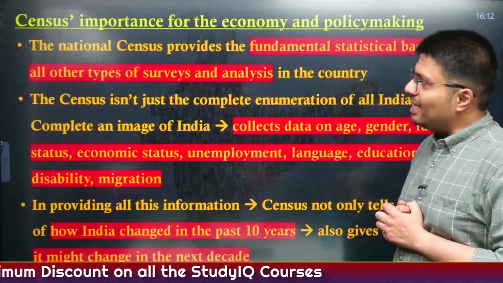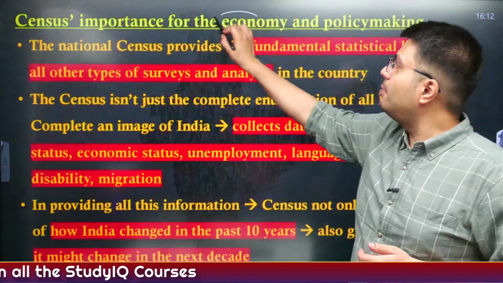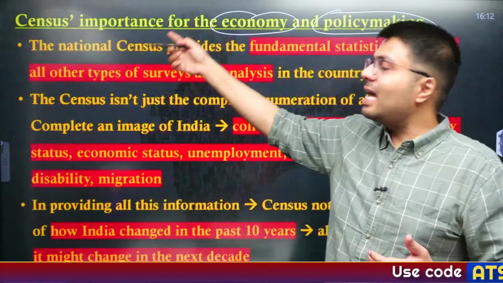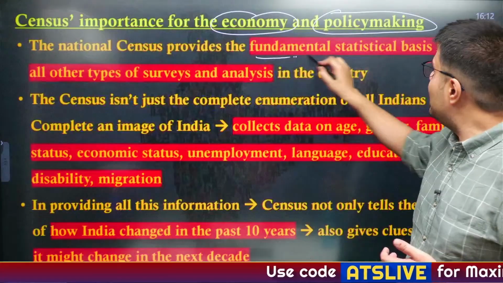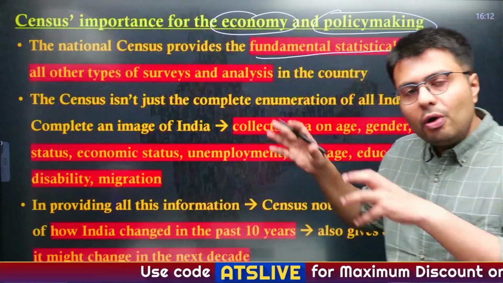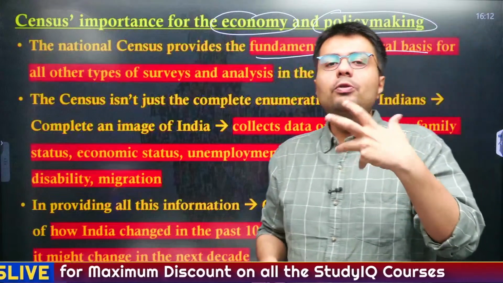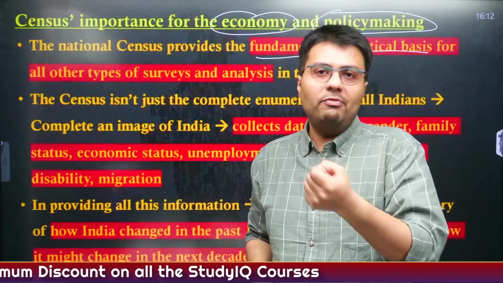Now first, census is very important from economy perspective and also from policy making perspective. How? Because the national census provides us the fundamental statistical basis for all types of surveys and analysis that happen in the country. How do they provide us with the base level data? I will let you know, okay?